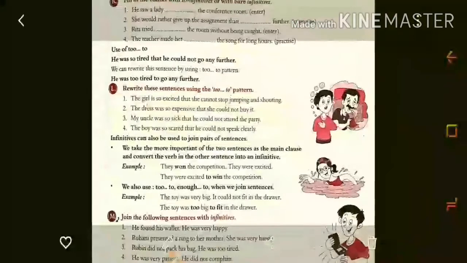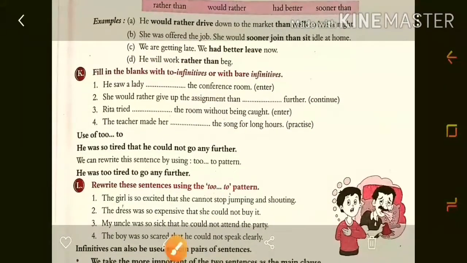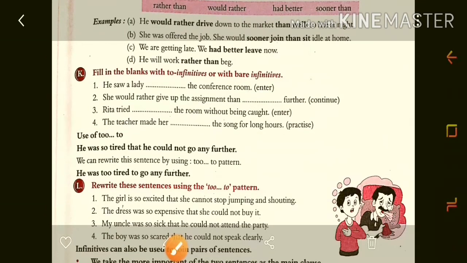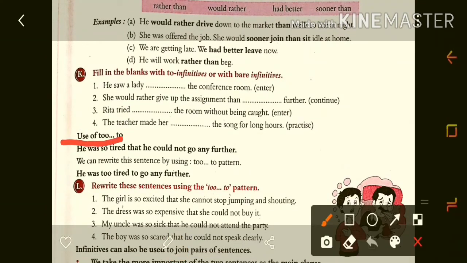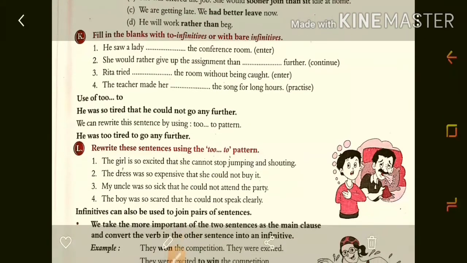Then in the next point, they have given the use of the to form. How to use the to form in sentences. For example, we can rewrite these sentences using the to pattern. Question number L. Rewrite these sentences using the to pattern.